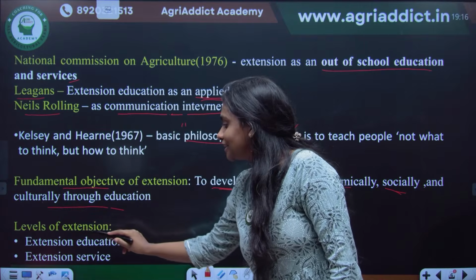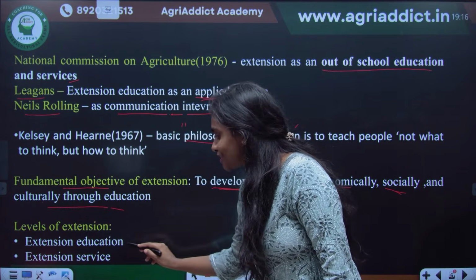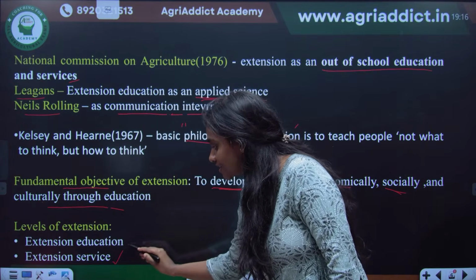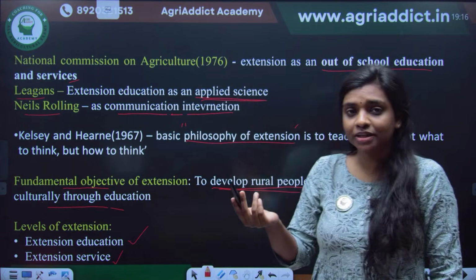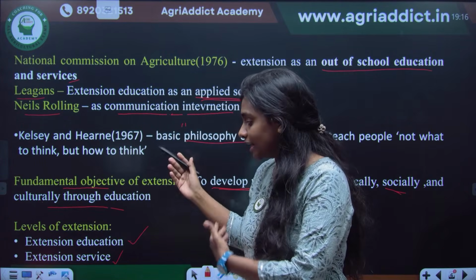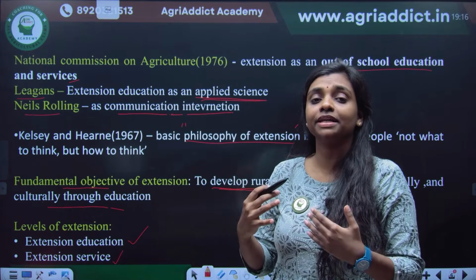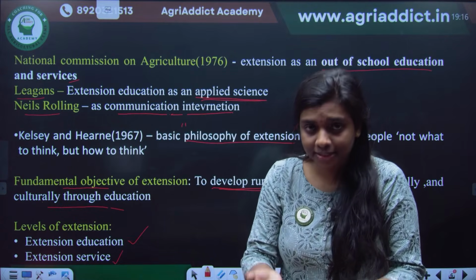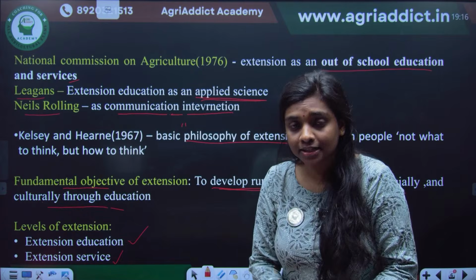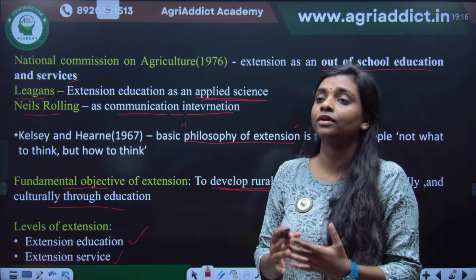Okay, so there are two levels of extension. One is extension education and another is extension service. Extension education is what you are giving through the state agricultural universities, ICAR deemed universities or research institutes.